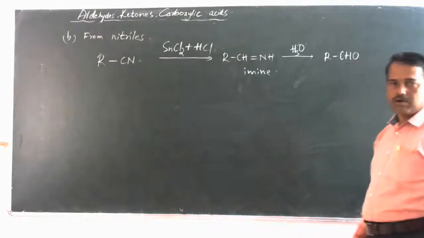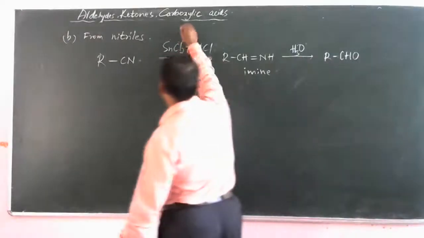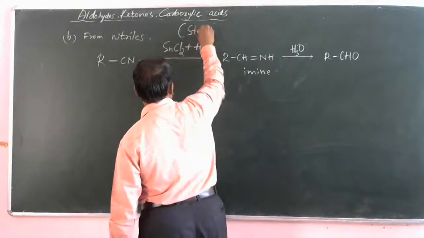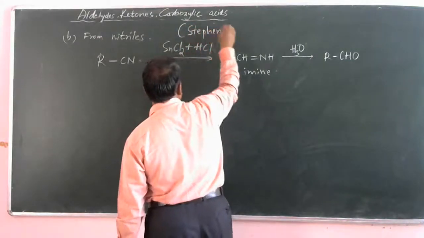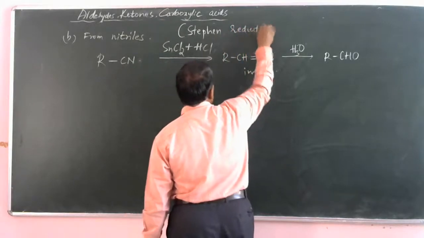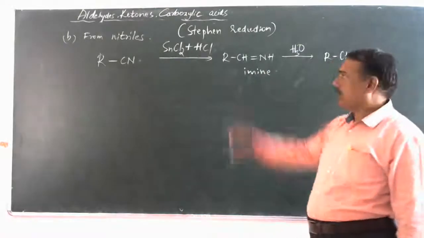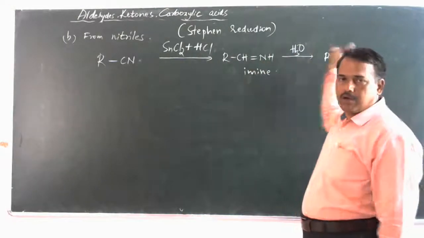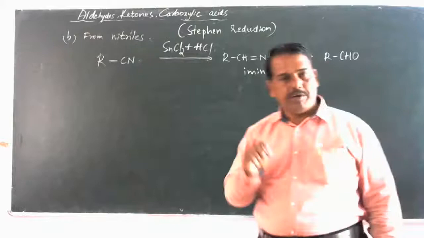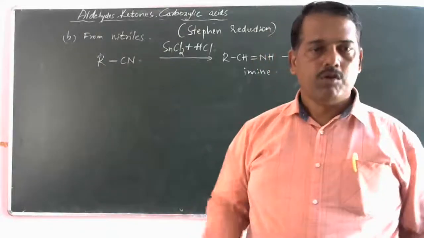So this is called Stephen reduction. Are you clear? Nitriles can be converted into an aldehyde. An intermediate is formed. That intermediate is called imine. So what is the reaction?